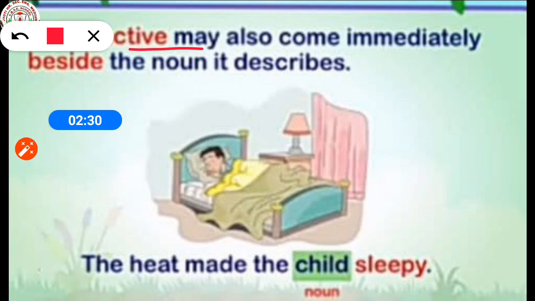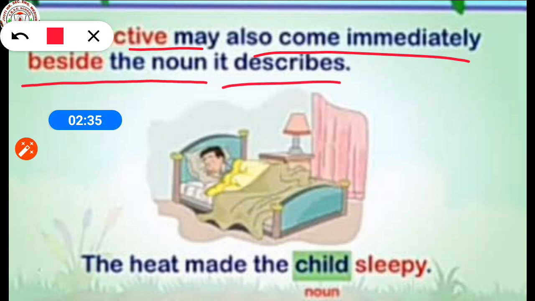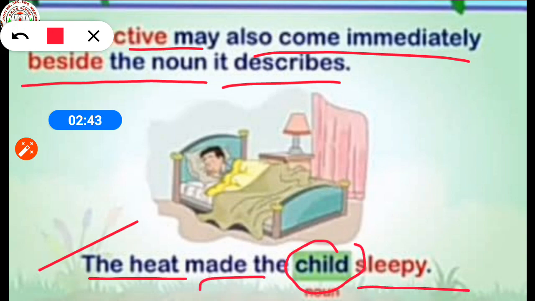An adjective may also come immediately beside the noun it describes. You can see in the example, the heat made the child sleepy. Here child is a noun. So an adjective always comes immediately beside the noun it describes.